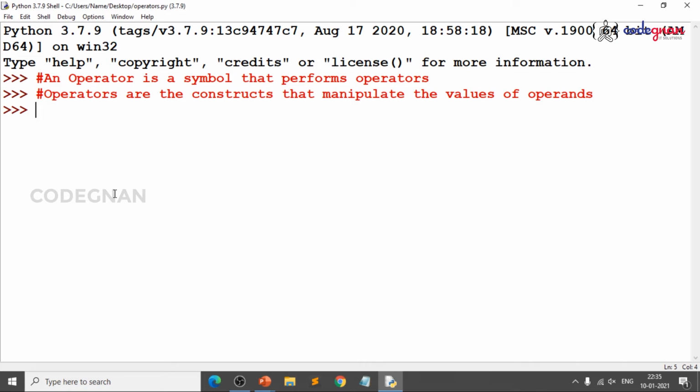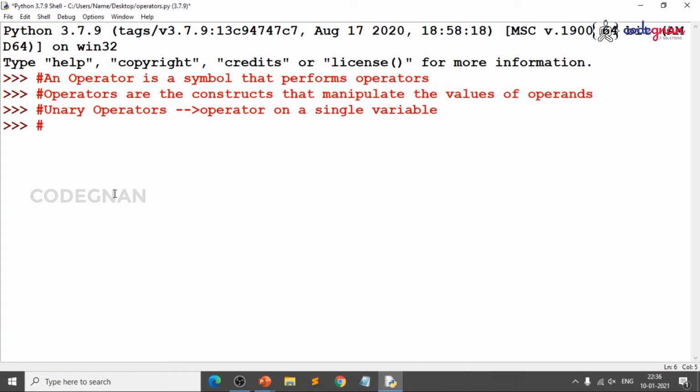When the operator acts on a single variable, it is called a unary operator, whether it is plus or minus on a single variable.